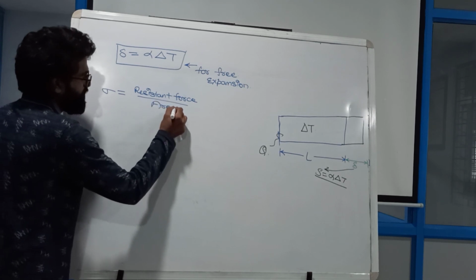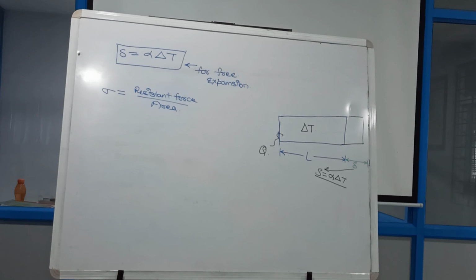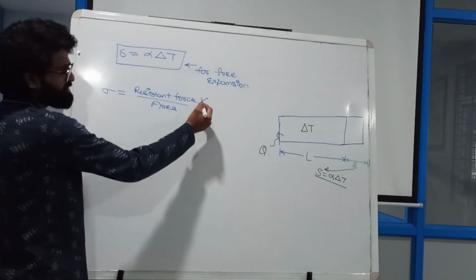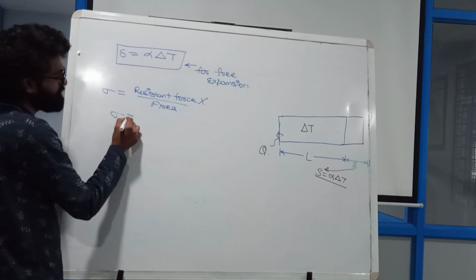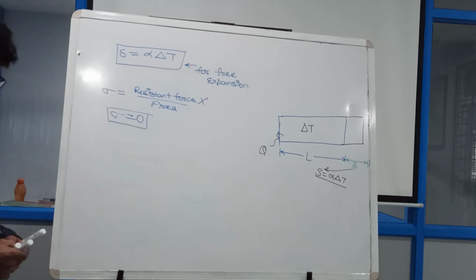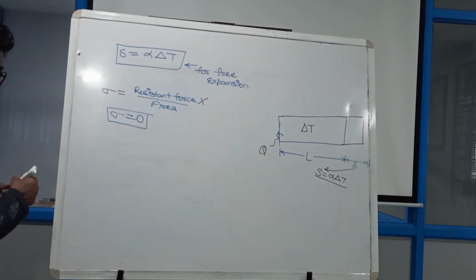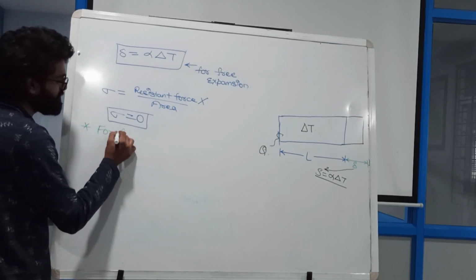I have the area of the bar, but there is no resistant force acting in this bar. It is freely moving. So if resistant force is not there, sigma is equal to 0. This is a very important point. You have to highlight this point: for a freely moving bar, no stresses are produced.